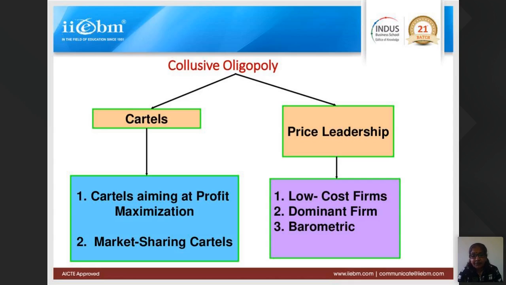Another is barometric. Here, nobody is told that you do this or you do that, or you have to follow the pricing we follow. That type of thing is not there. Here there are small firms, and suppose there is one big firm. Whatever the one big firm does, all the small firms will try to follow. So that larger firm becomes a barometer for the smaller firms to set their pricing. Like that it is. So that is barometric pricing.